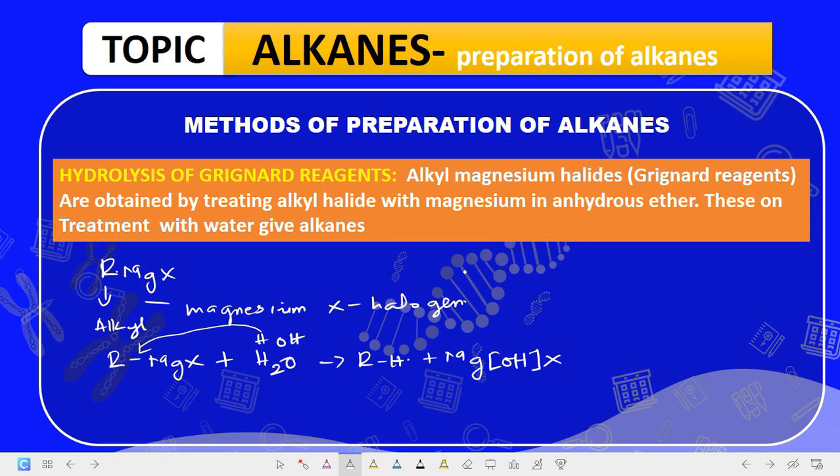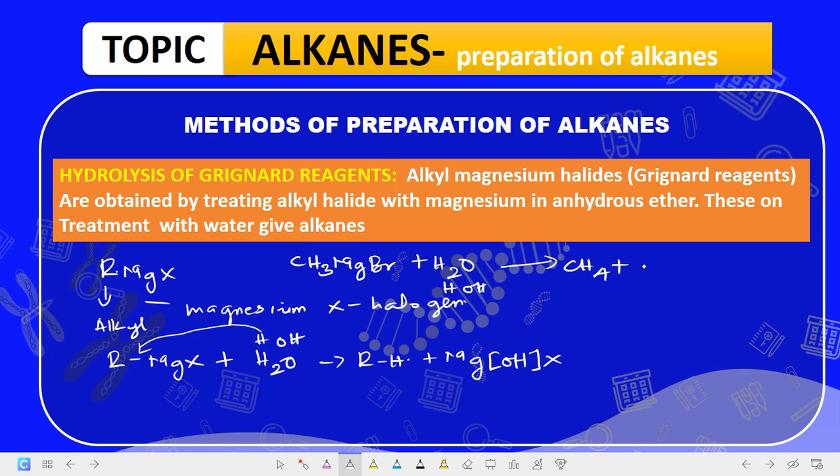So for instance, if I give you, let's say, this compound, methyl magnesium bromide, which is CH3, then Mg, Br. This methyl magnesium bromide is a Grignard reagent. If I react it with water, what will be the product? The product will be in such a way that this water splits to give us H and OH. One of the H attached to CH3 to give us what?